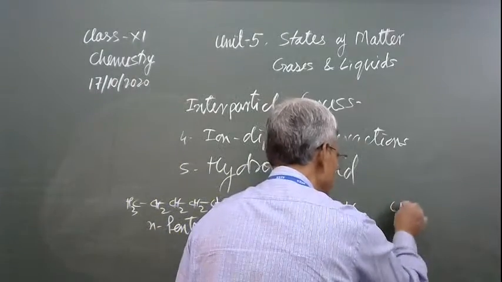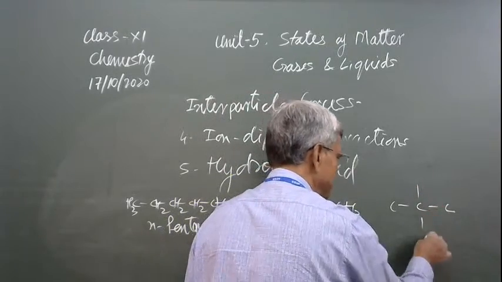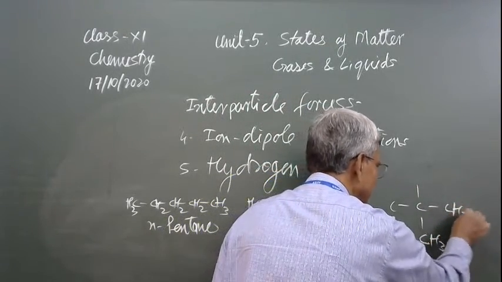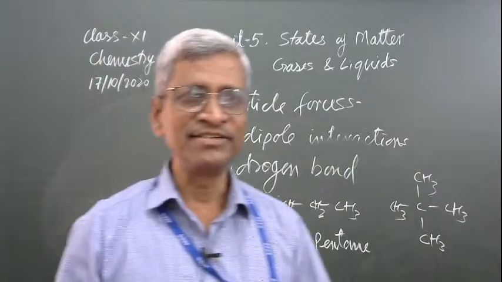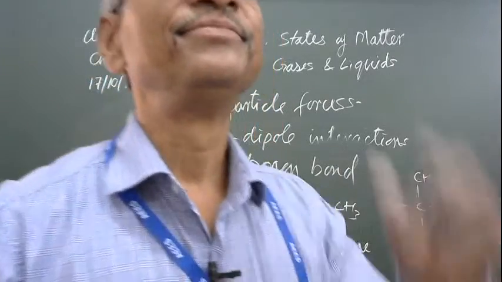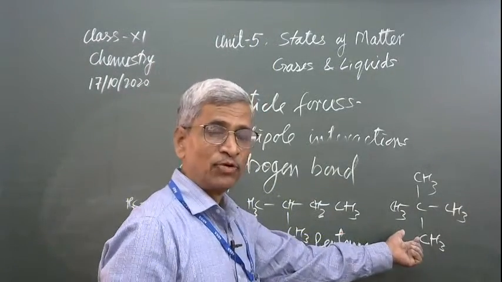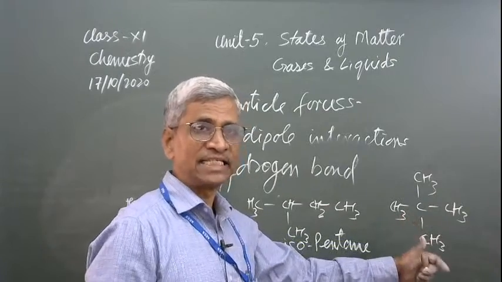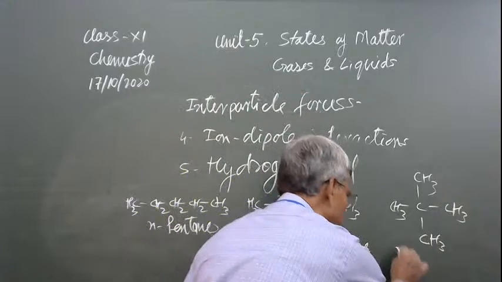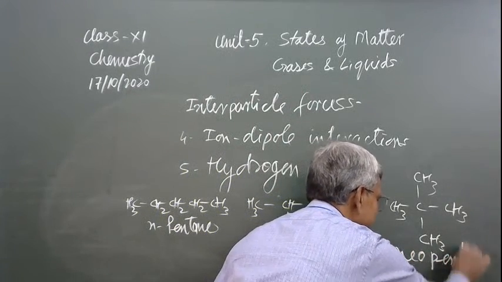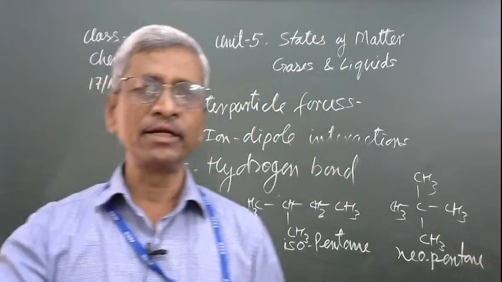And the other isomer, of the type you have studied in the previous class, is CH3, CH3, CH3, CH3. What is the name of this third isomer? Gaurav, tell me. Not IUPAC. In the same manner, isopentane, N-pentane, well known, not new: neopentane. These are the 3 isomers of pentane: N-pentane, iso and neo.